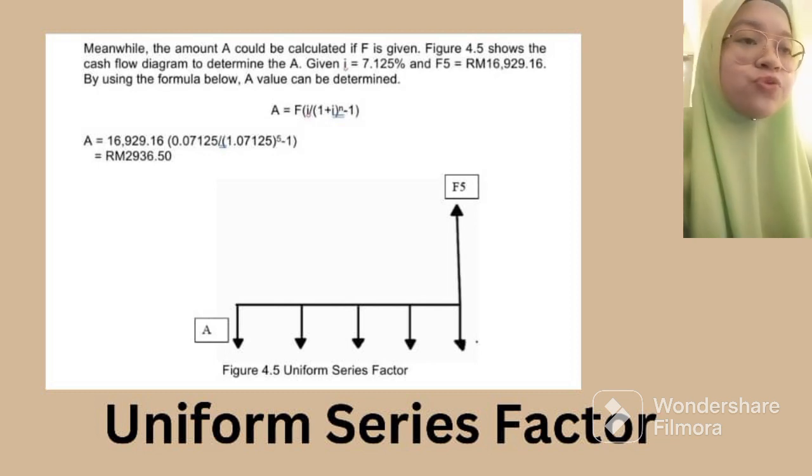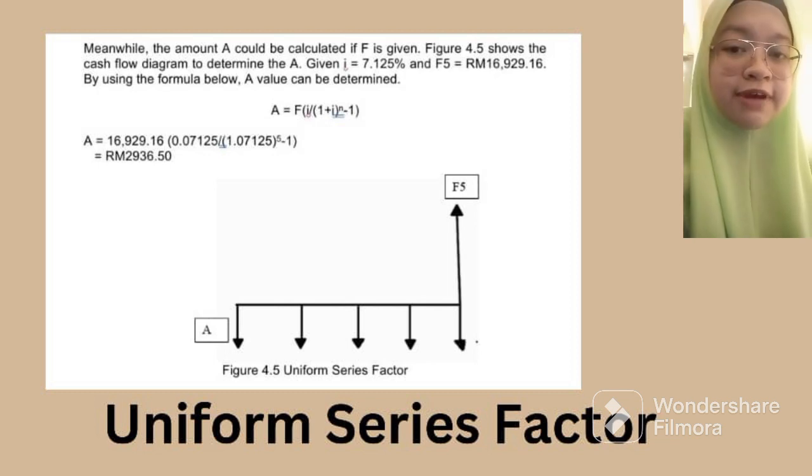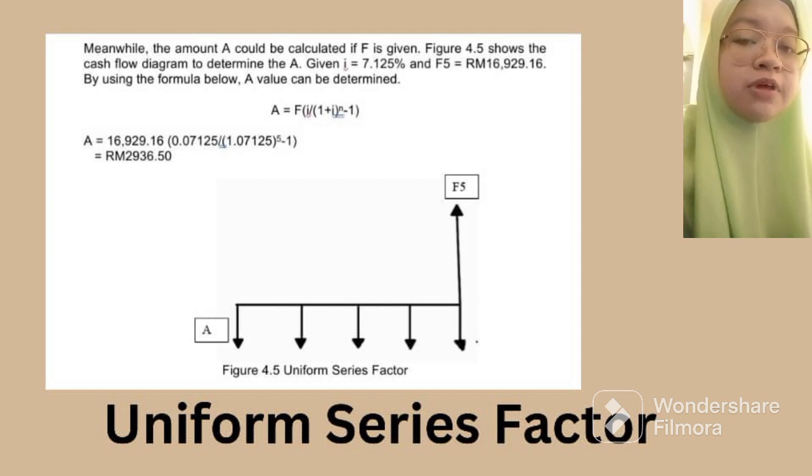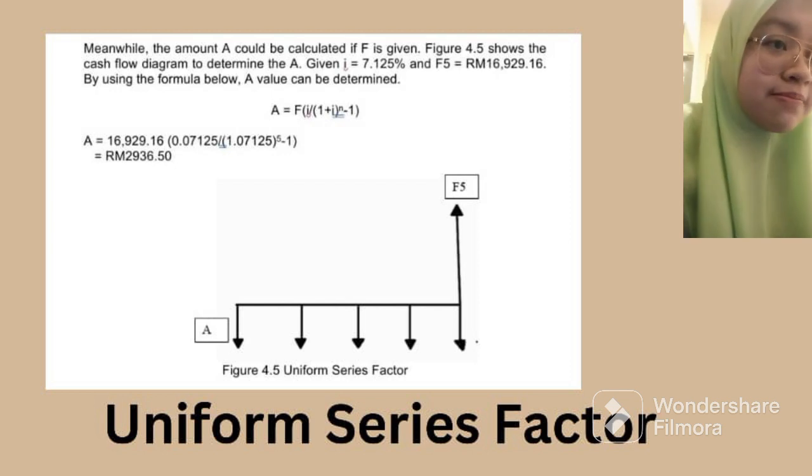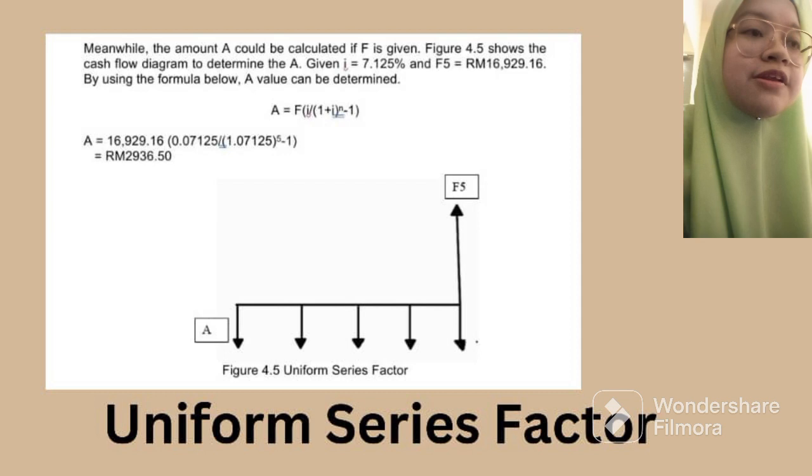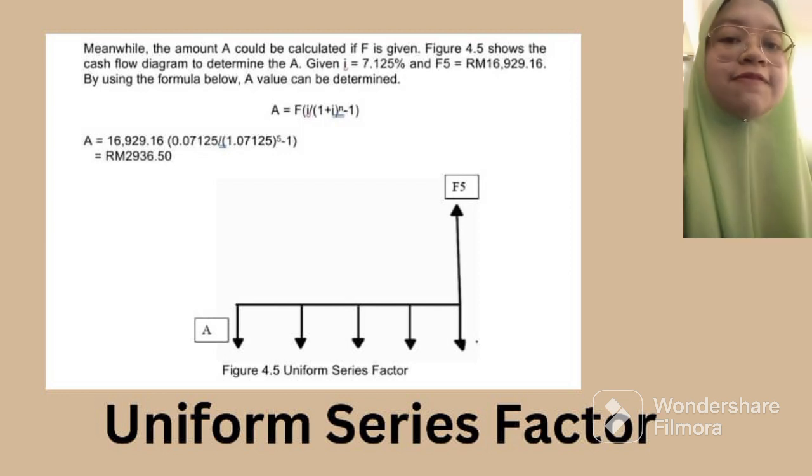In this slide, the example shows how we can find the A value from the future amount given. The amount of A can be calculated from F by using the formula stated in this diagram. The future amount at the end period, which is the fifth year, is 16,929 ringgit and 16 cent. By using the formula given, we get that the A value is 2,936 ringgit and 50 cent.